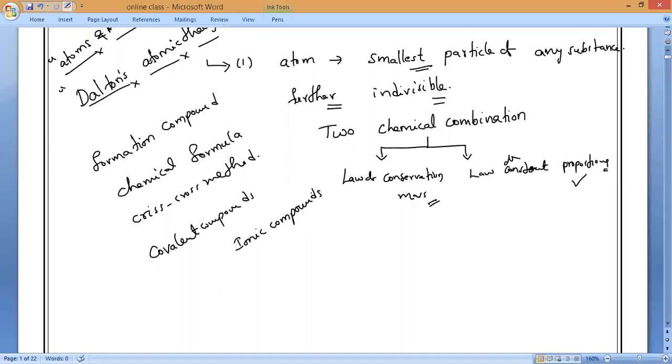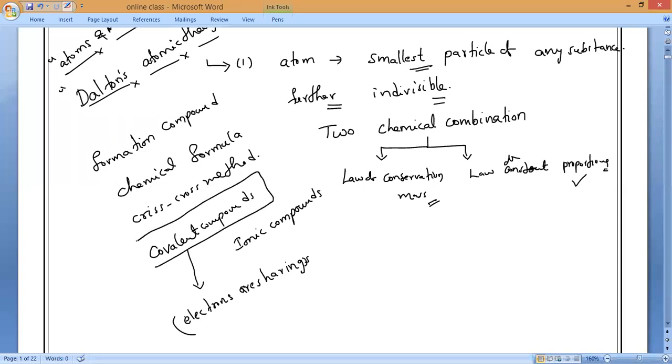So remember, all of you, if only electrons are shared between the atoms, then we call them covalent compounds.